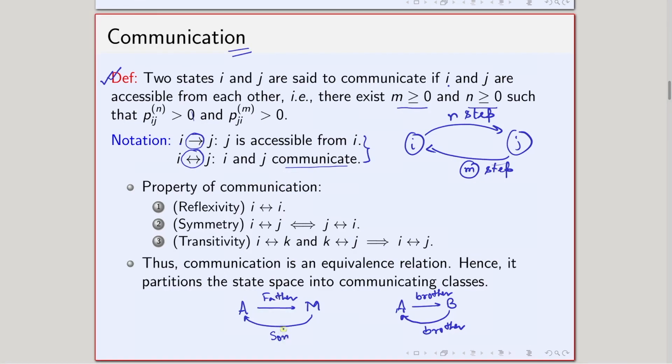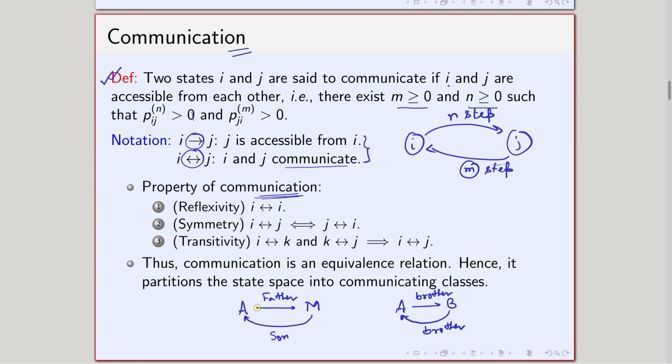Like father and son in this case: if I go from A to M, it is father, but M to A is son, but A to B is brother, B to A is also brother. Okay? So such a thing happens in the case of communication also. So, communication I can think of as a relationship. The reason is that in this case I am talking about the relationship of two persons.